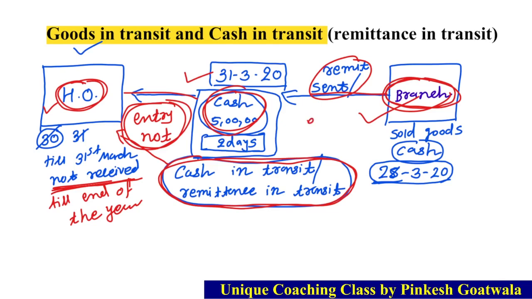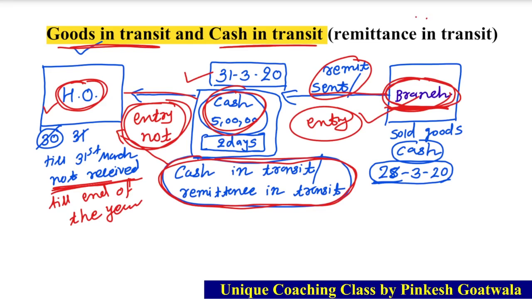Only entry will be given in the books of branch. Okay, કોની બુકમાં એન્ટ્રી આવશે? Only entry will be given in the books of branch about the cash in transit. Okay, both are opposite, goods in transit and cash in transit. એની જે ઇફેક્ટ છે, ઓકે, ઇફેક્ટમાં બંને એકબીજાનું કેવું છે?